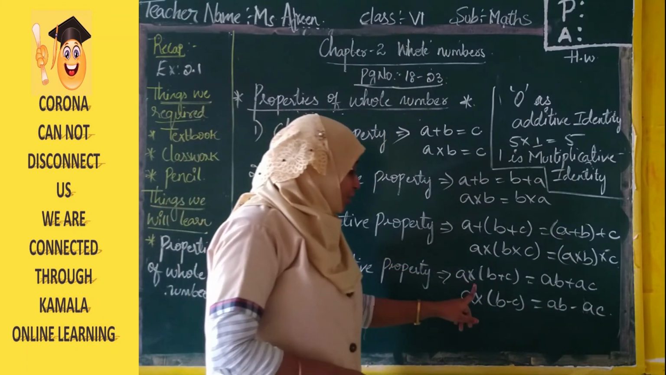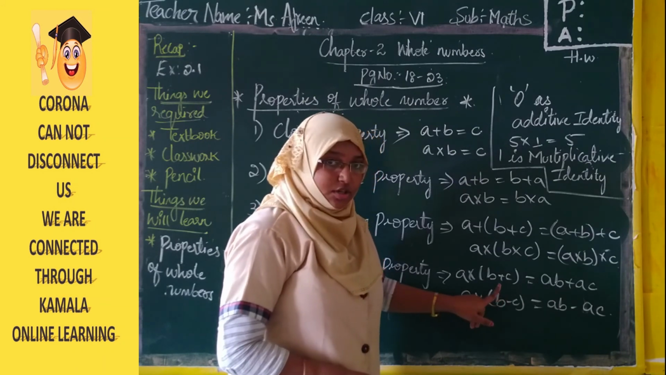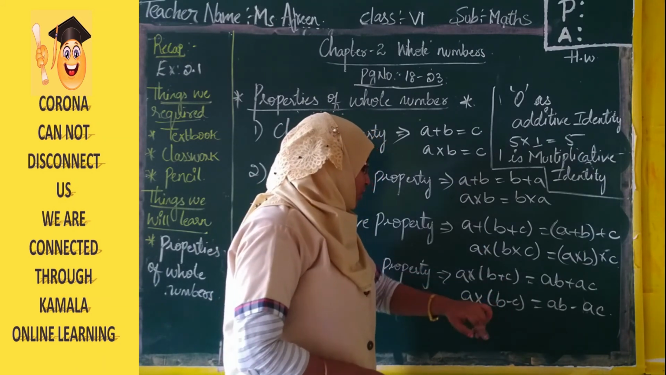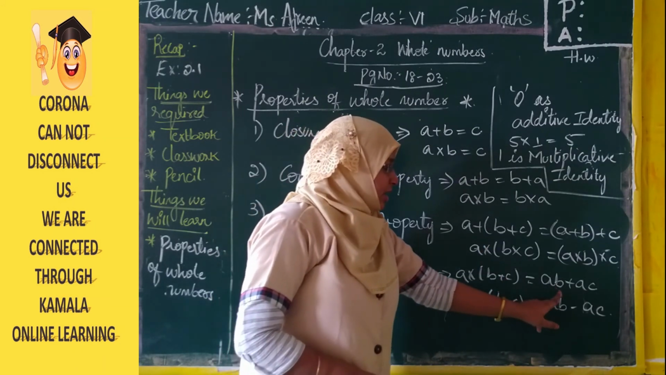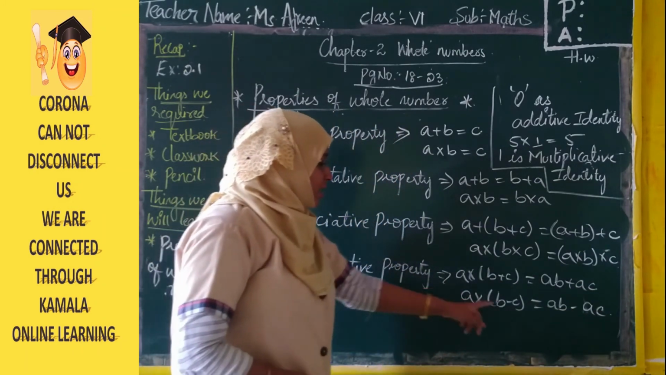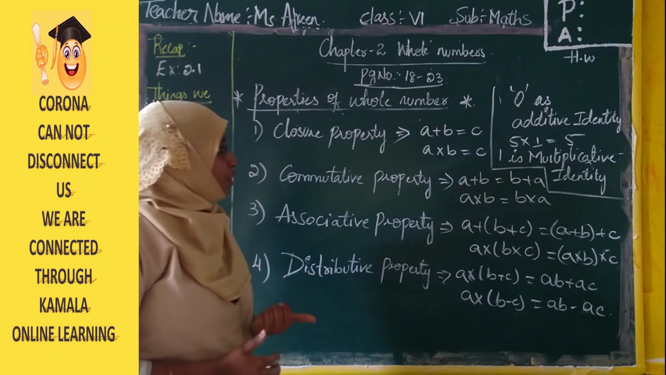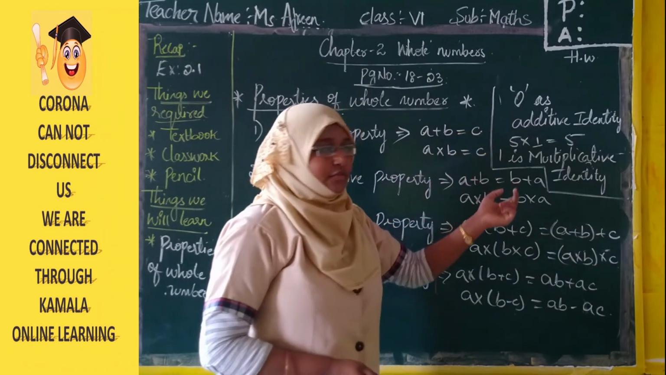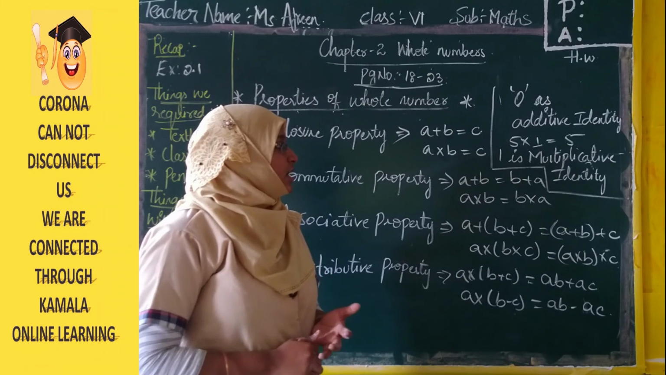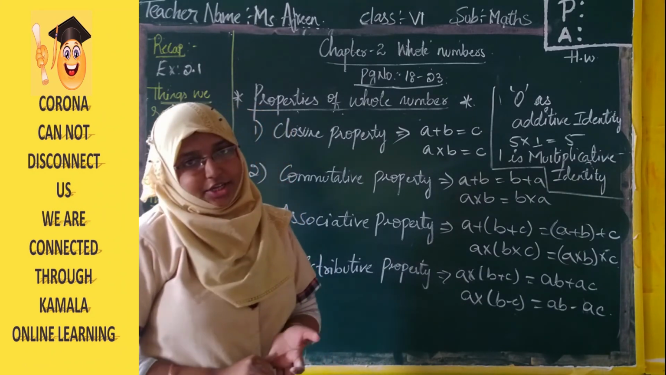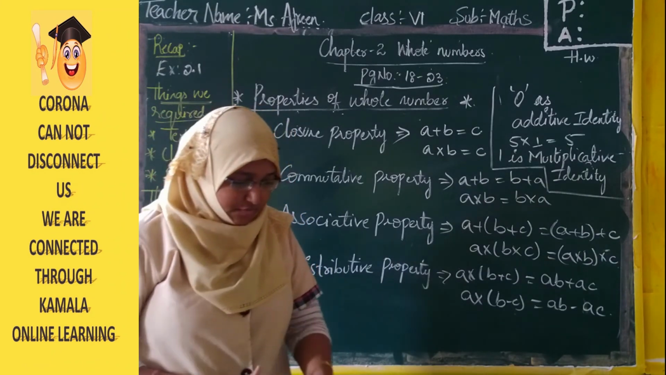Distributive property is where we use multiplication and addition. So distributive property under multiplication over addition is A into (B plus C) is AB plus AC. Same with subtraction, that is AB minus AC. I hope you are clear with all the four properties, and what we call 0 and what we call 1. 0 is the additive identity, and 1 is the multiplicative identity. So with this we have done all the properties.